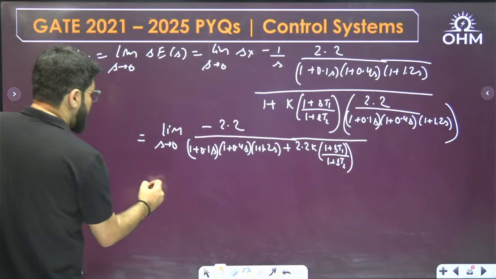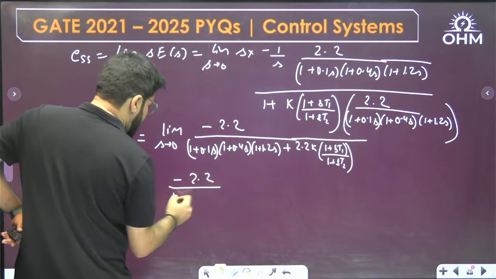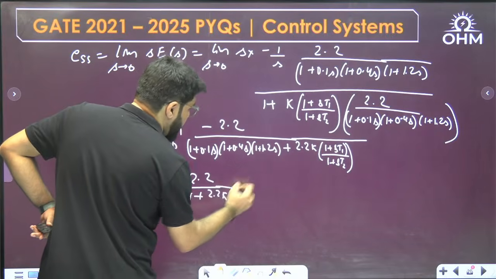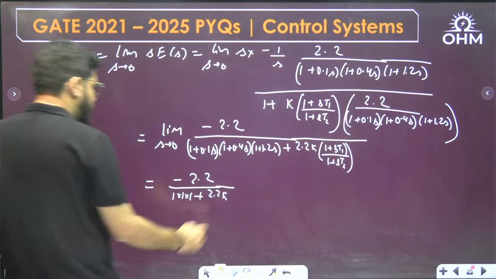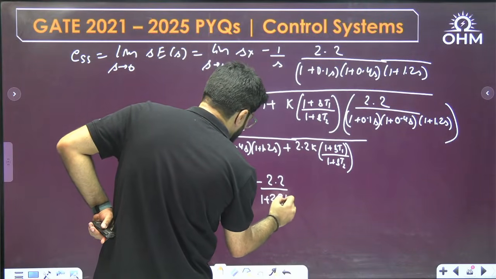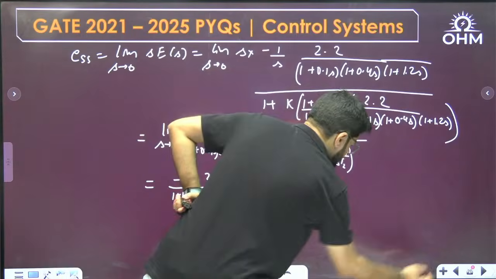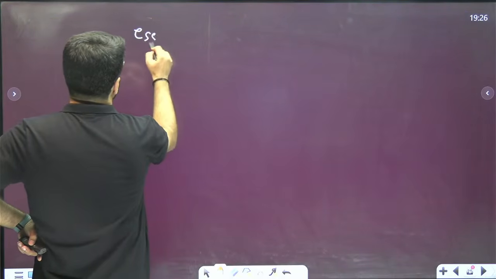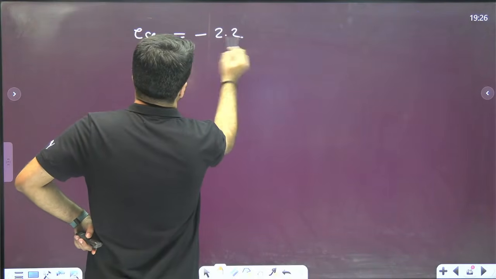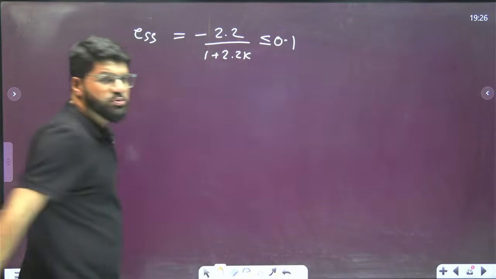How much do you get? If you put s tending to 0, you have minus 2.2 upon 1 into 1 into 1, plus 2.2k 1 upon 1. That is simply 2.2k. So the error is actually minus 2.2 upon 1 plus 2.2k. Correct? So what can I then say? Steady state error, which is equal to minus 2.2 upon 1 plus 2.2k, should be less than or equal to 0.1. That is what they have mentioned in the question.